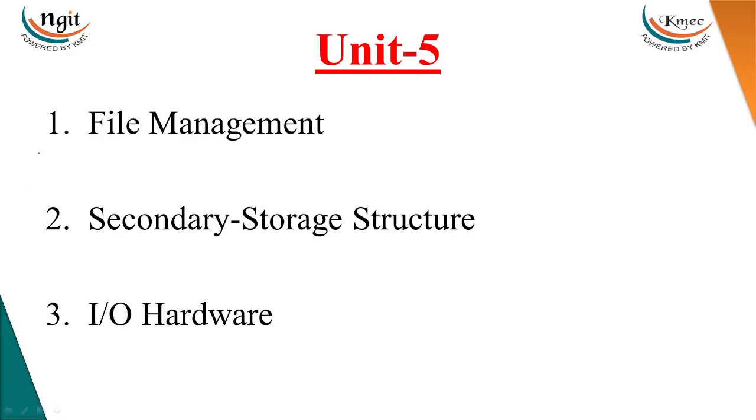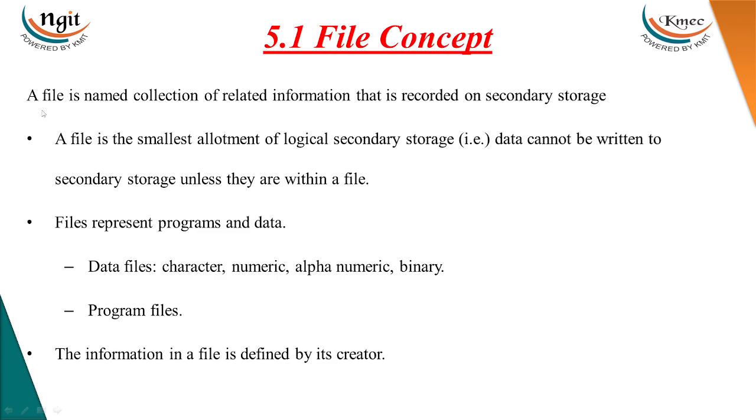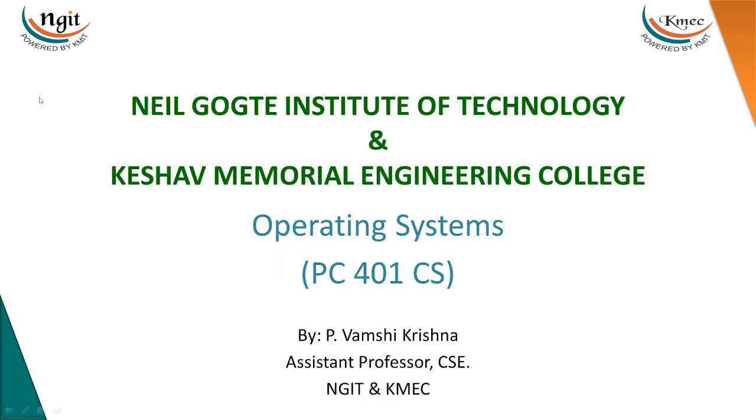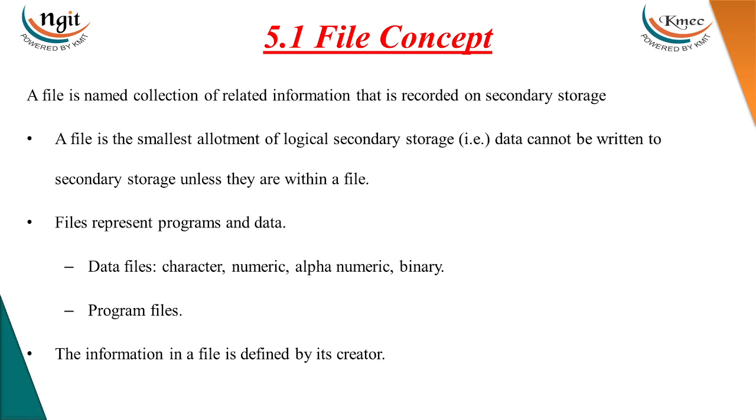Let's see Unit 5. We have three chapters in Unit 5: file management, secondary storage management, and IO management. First one, file management. A file is a named collection of information that is recorded or stored in secondary storage. That means anything you want to store in secondary storage must be stored in the form of a file.